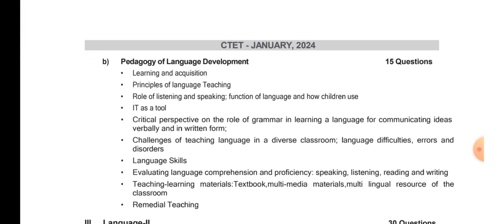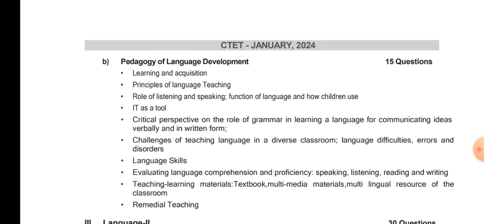So when in school we are explaining to them in English, we are explaining in a language which is not common to any of them. English is not the mother tongue of anybody in the classroom. So some of them may have good language skills, which means they can learn or understand the English language in a better way as compared to the others. So these are some of the challenges which we have to keep in mind when we are dealing with the children in a diverse language classroom.